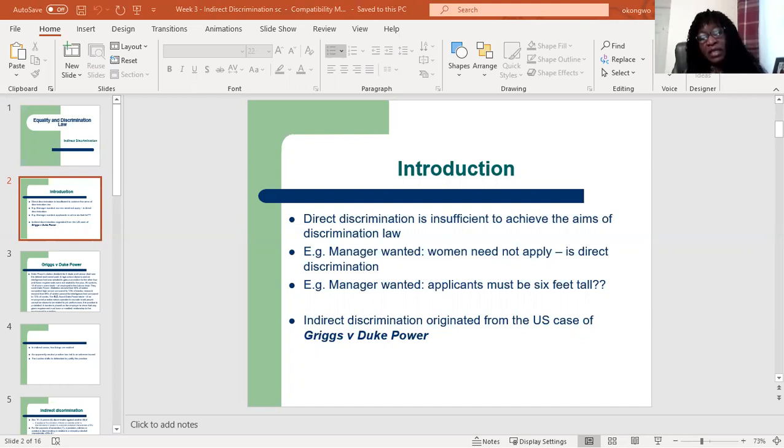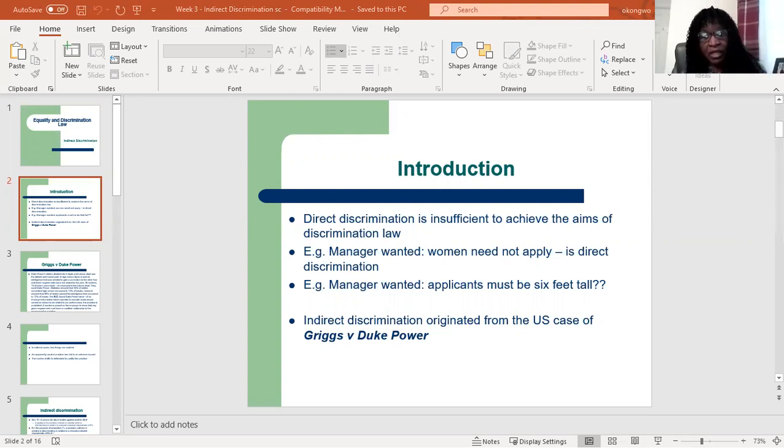Now let's suppose the wording of the advert is changed to: manager wanted, applicants must be 6 feet tall. Can you see that this second example is not directed at anyone in particular? But when you analyze it closely, you will see that this can discriminate against women and people of a certain racial group. You may ask how. They are looking for a manager, and the manager has to be 6 feet tall. How many women can meet that requirement? Maybe not a lot.